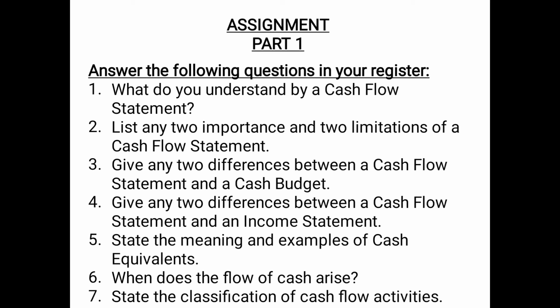Then question number 3, give any two differences between cash flow statement and cash budget. Basically, a cash flow statement is a historical record and a cash budget is prepared for future planning. Another difference can be on the basis of suitability. A cash flow statement is not suitable for making future oriented decisions, whereas a cash budget is suitable for making future oriented decisions.